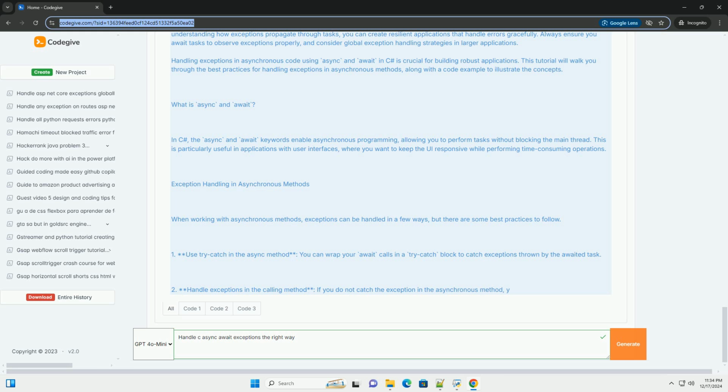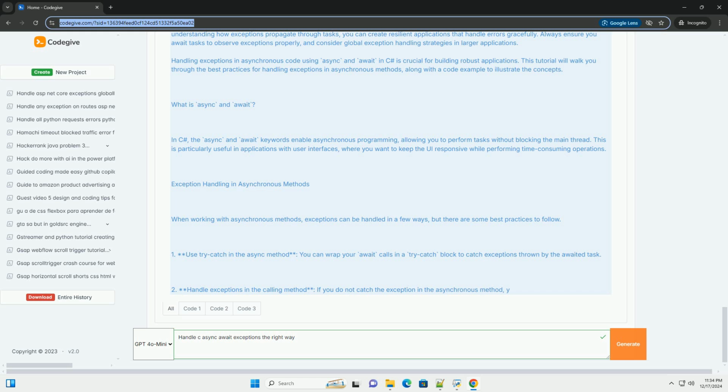3. Global exception handling. In web applications, consider implementing global exception handling to catch unhandled exceptions and provide a user-friendly error message or logging mechanism. 4. Cancellation tokens. Use cancellation tokens to allow cancellation of asynchronous operations, which can also help manage exceptions.